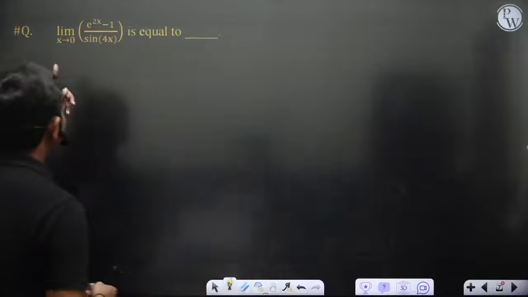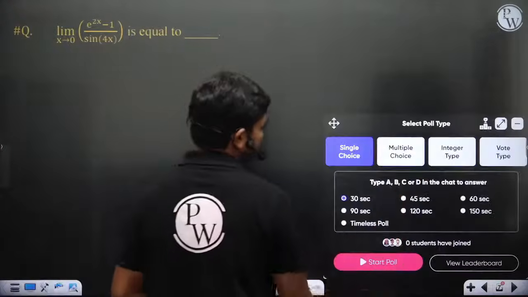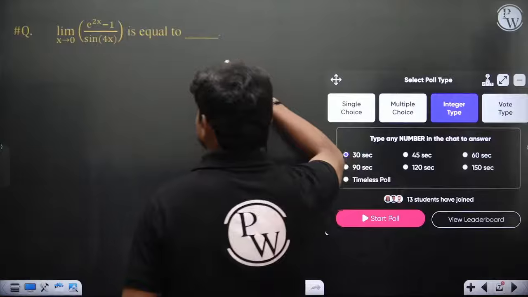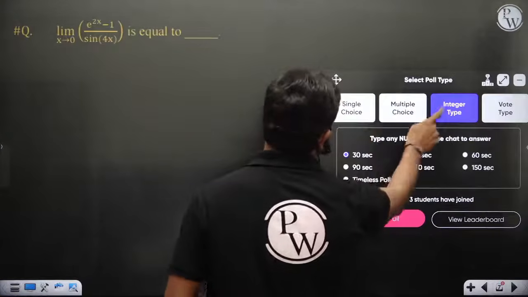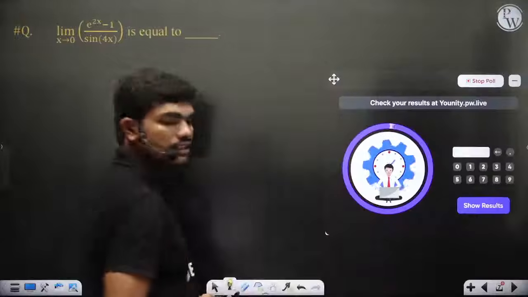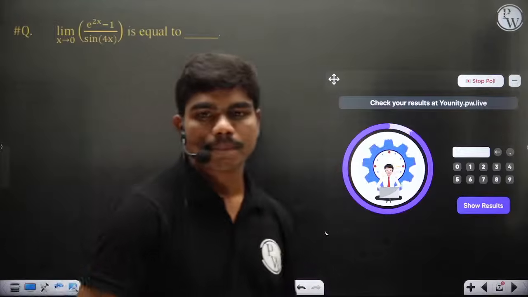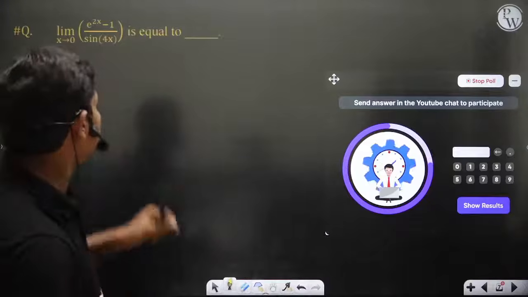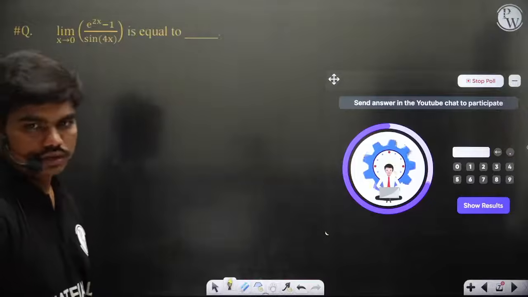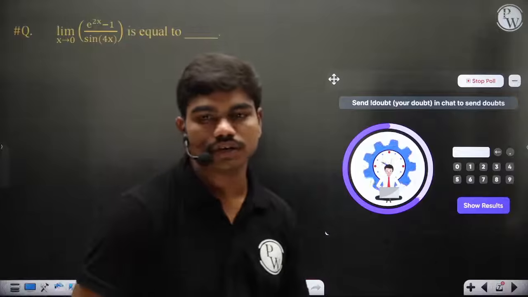So I have given you this question: limit x tends to 0, e power 2x minus 1 by sine 4x is equal to dash. This is integer type, and if you have solved, please enter the answer in 30 seconds. If you have solved, definitely you can enter the answer. So if you check this, then what is the value of the limit?